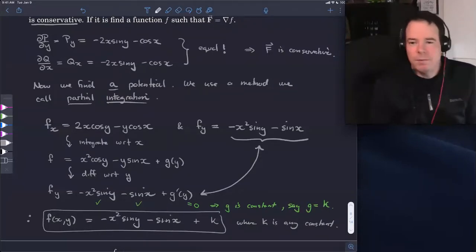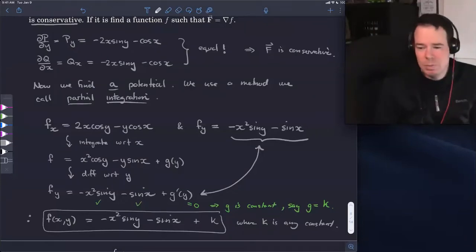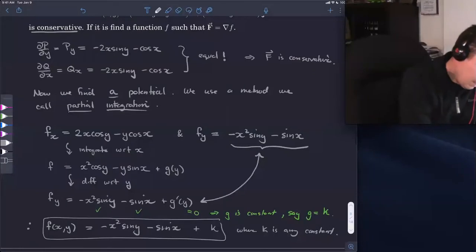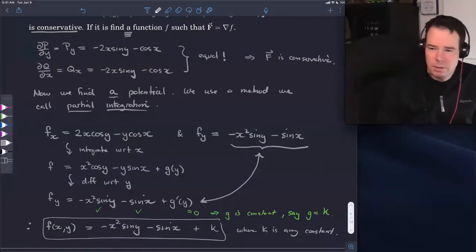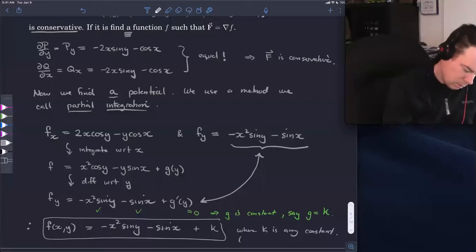We just were asked to find a function, so we could take k to be 0. We didn't even need to write k in there. We were just asked to find a function. If we read the question closely, find a function f such that it's the potential for the vector field. So we could take k to be 0. I'll just write that down here.